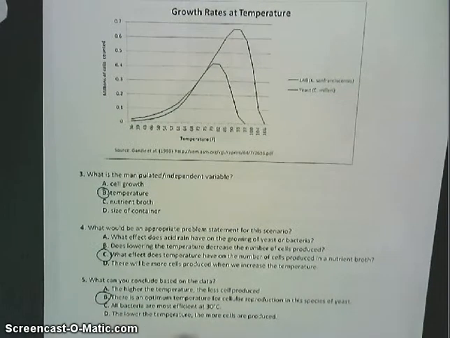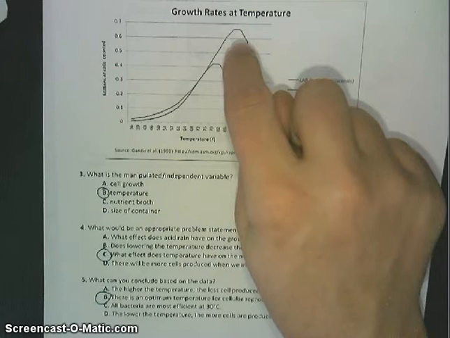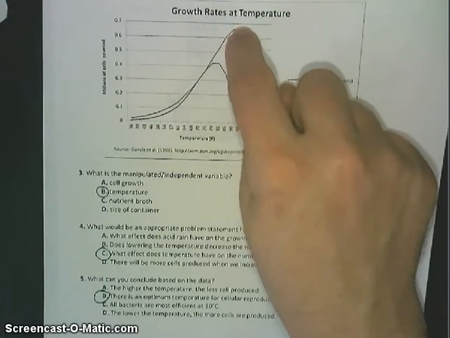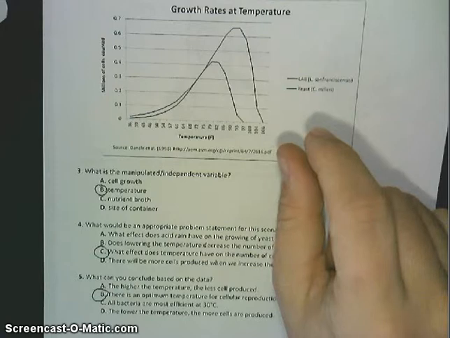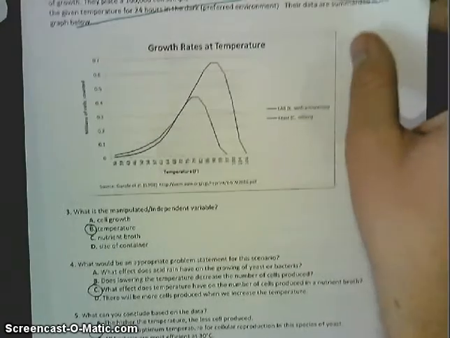B, there is an optimum temperature for cellular reproduction. Optimum temperature being, here's the peak. It's the best temperature, and then it gets worse again. So there's a question just like this on tomorrow's test, so you should kind of notice what that means about optimum temperature.